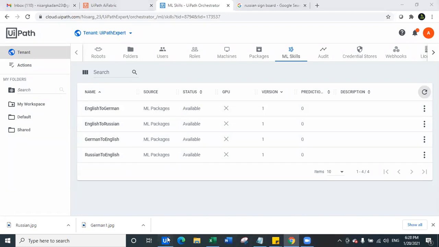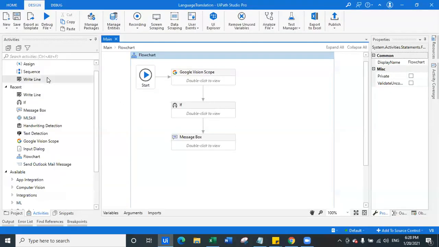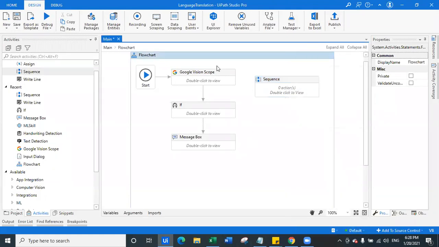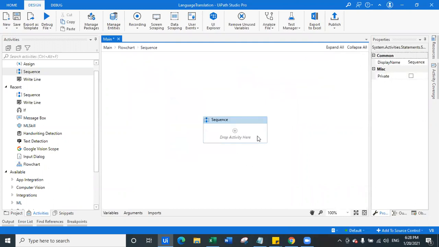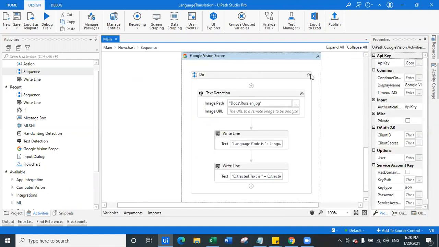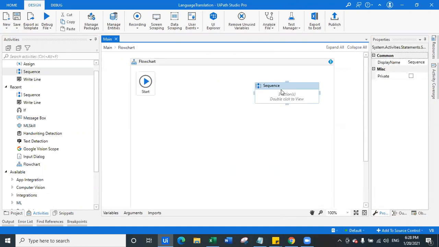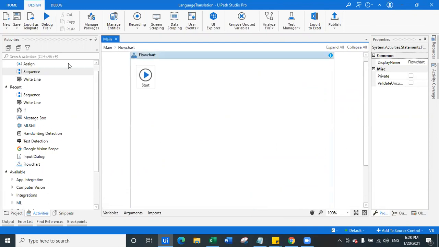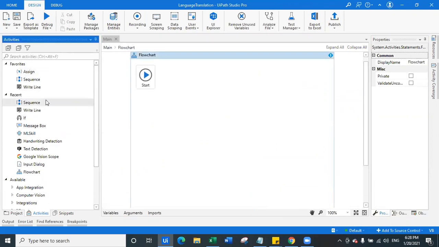Now we have created one of the components which was using Google Vision. So let's keep it aside and let's create something else. I will simply disconnect this one. This was the one which was using Google Vision. So come back and we'll rename it as Google Vision. I will keep it somewhere down. Now we will create the first bot that we were trying to create.